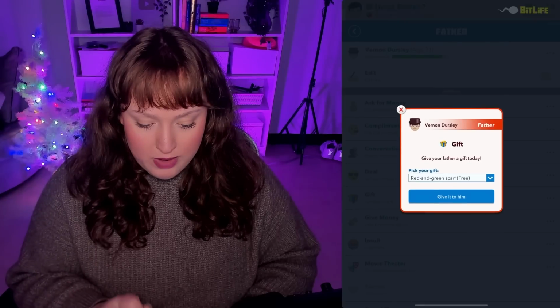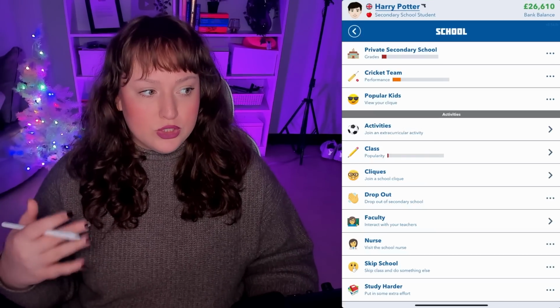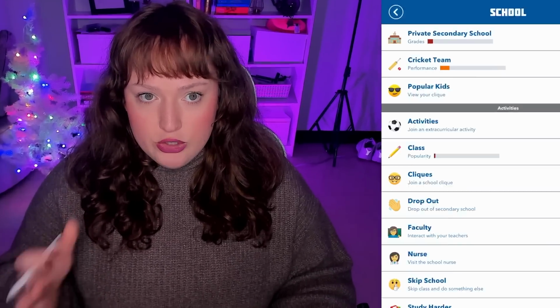Now I can officially ruin my relationship with the Dursleys, so let me just give them a bunch of bad free gifts. A trash can lid sled. You hate me, don't give a fuck. Us literally doing poor in school is just perfect to canon because literally Harry's trying to save the world.